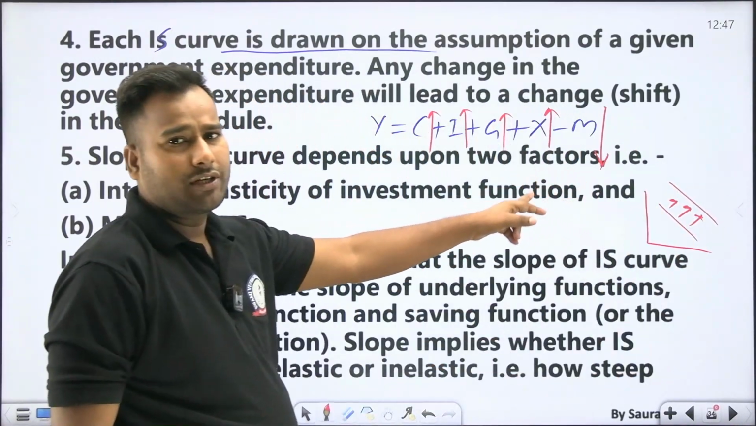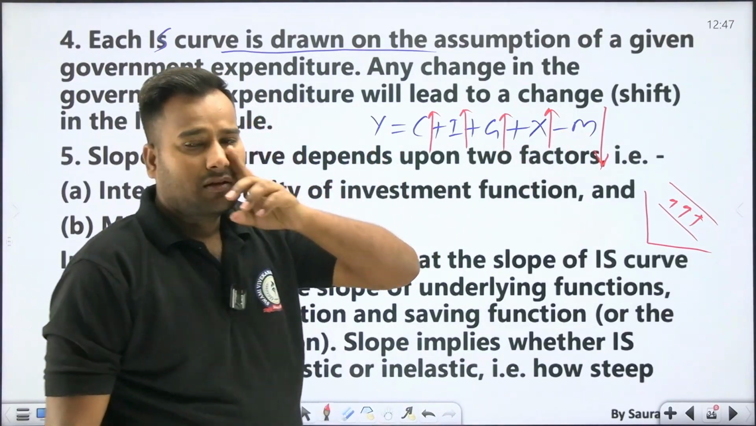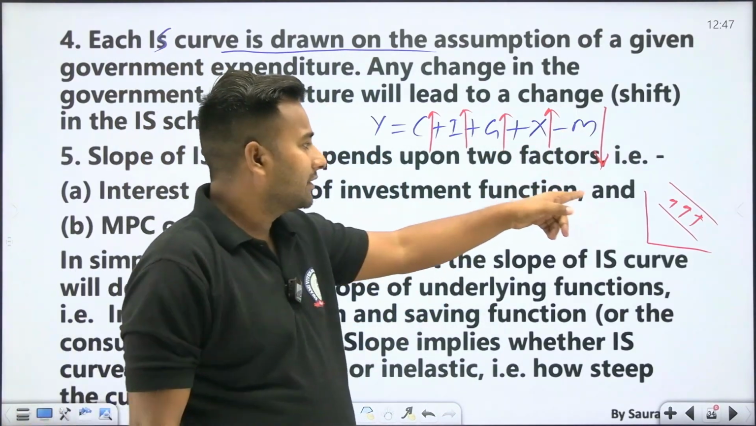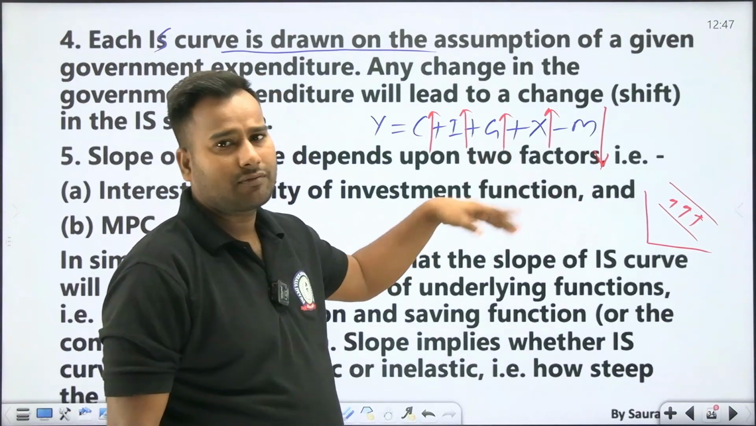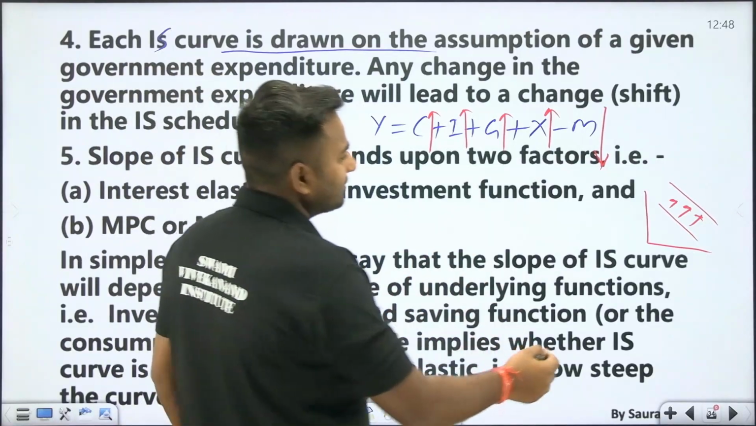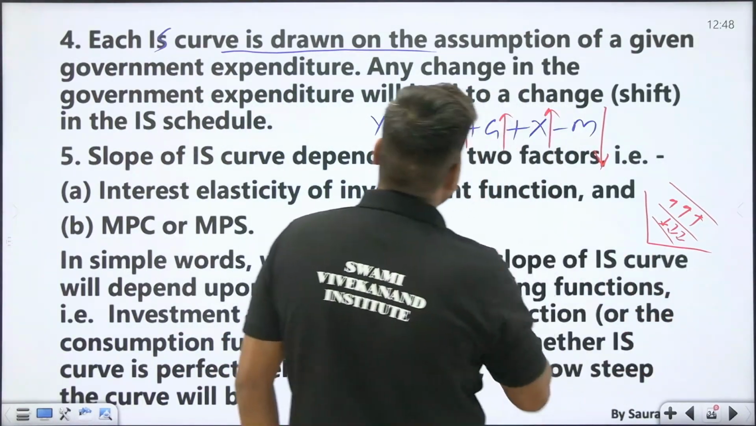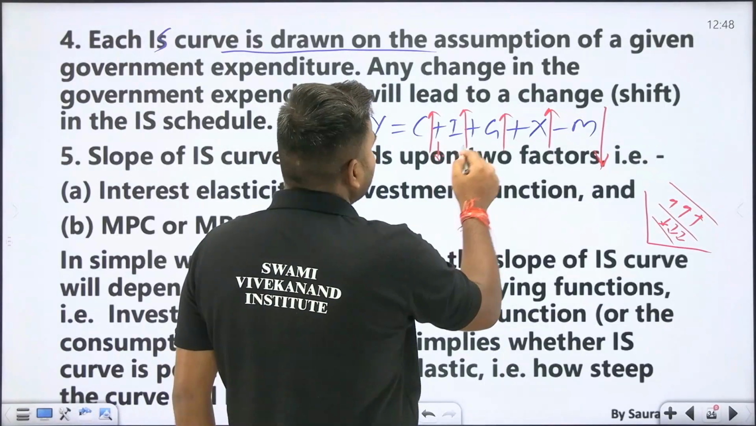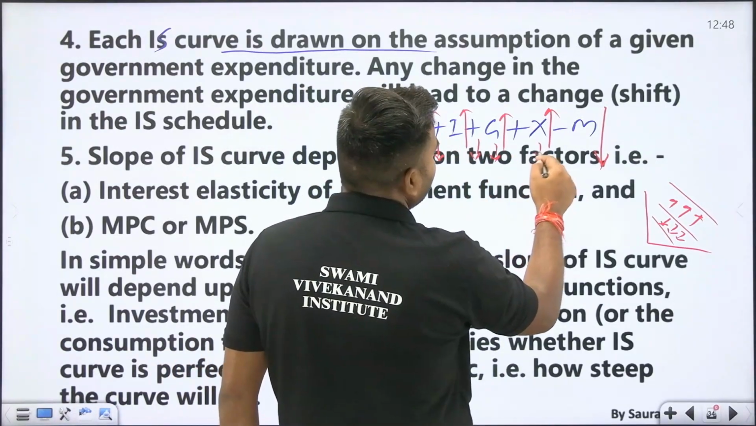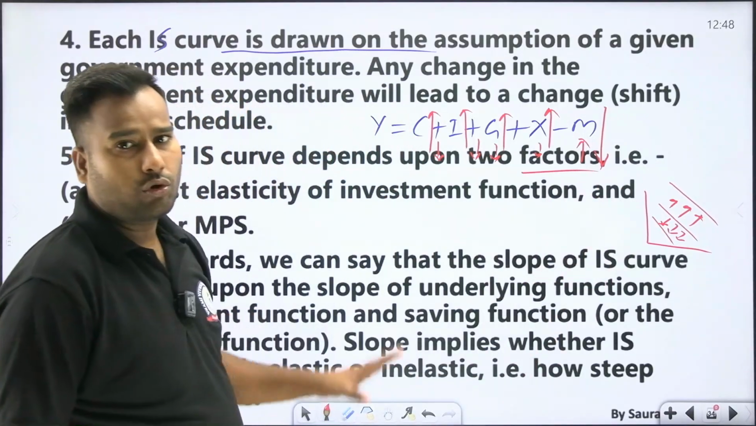This point should be noted: when import is decreasing, it has a minus sign. When import decreases, IS will shift rightward, and all the others should be increasing, and vice versa. The IS curve will shift to the left side when these all are decreasing and import is increasing. So this is the core concept.